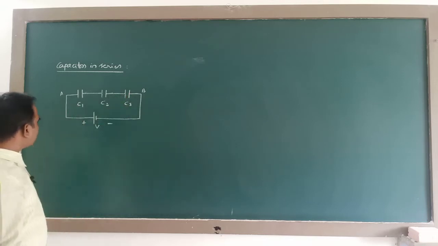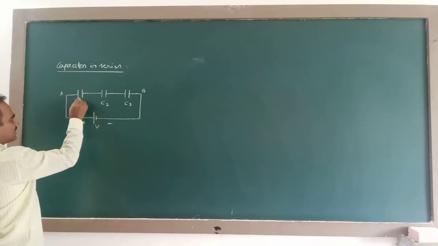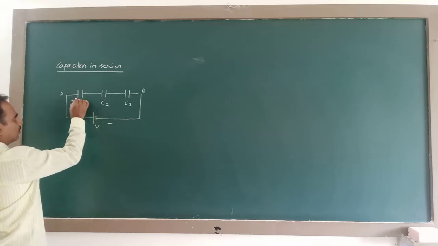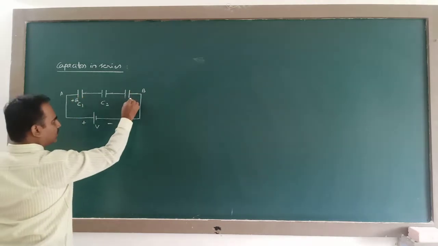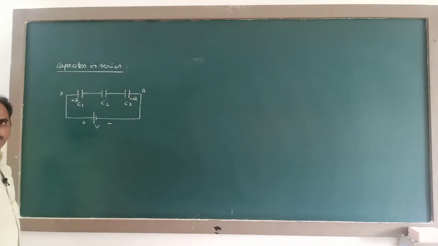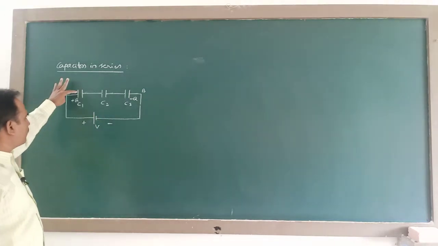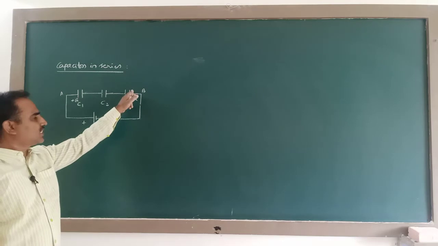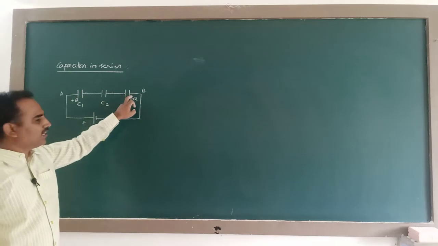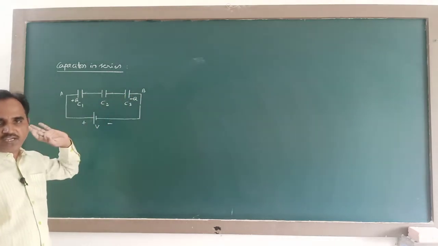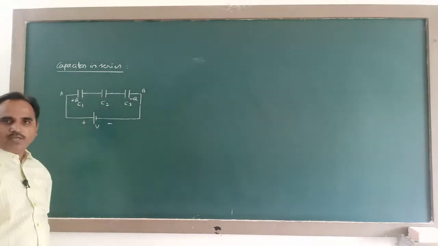So under steady state, if this plate acquires a charge Q, that means due to loss of electrons, this gets a positive charge. So if this gets a plus charge Q, these electrons being transferred to here, this will get a minus charge Q. Because whatever number of electrons are removed from the first plate of C1, they are added to the second plate of C3. So the loss of charge here becomes equal to gain of charge here. So under steady state, if plus Q is the charge on this plate, then the charge on this plate will become minus Q.